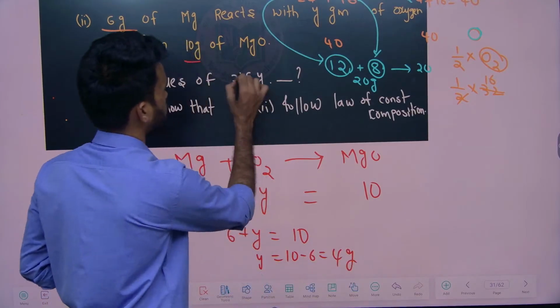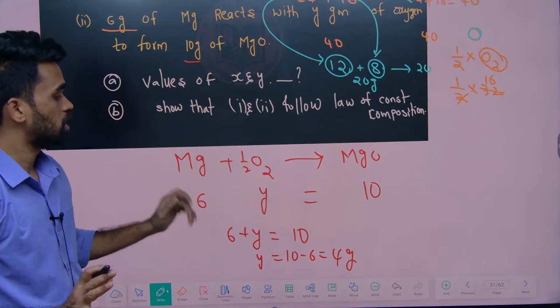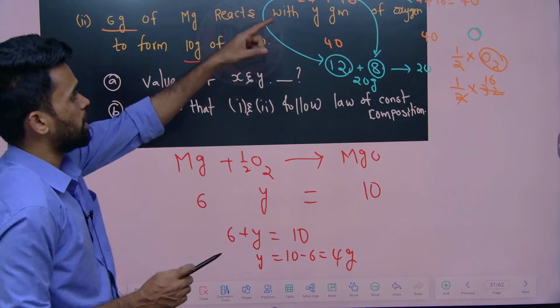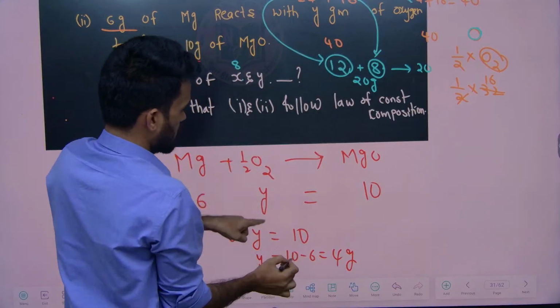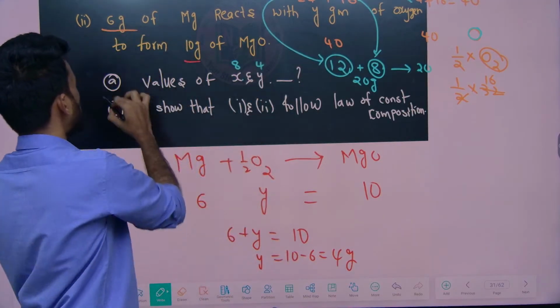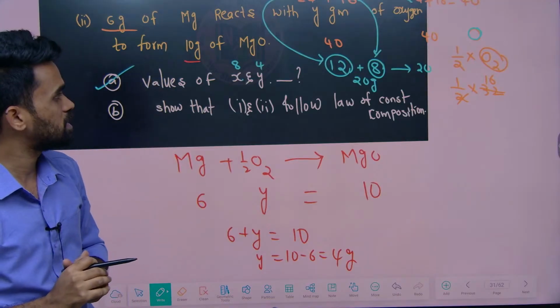So how many grams of oxygen are required here? 4 grams. So we got the X and Y values. The X value in the question is 8 grams, and here the Y value is 4 grams. That's it. So the first question is done now. The values of X and Y we got.